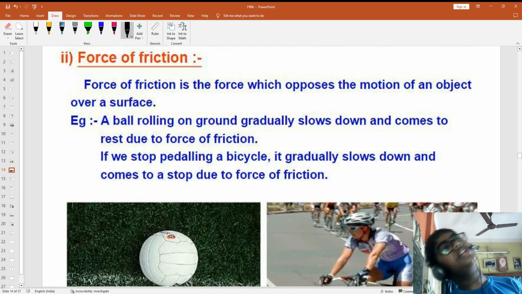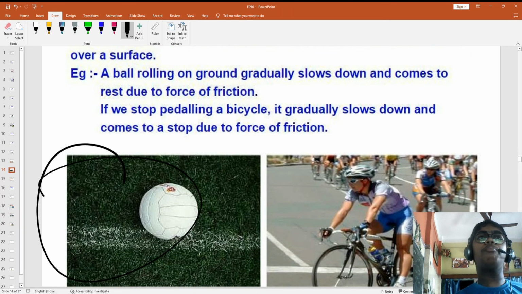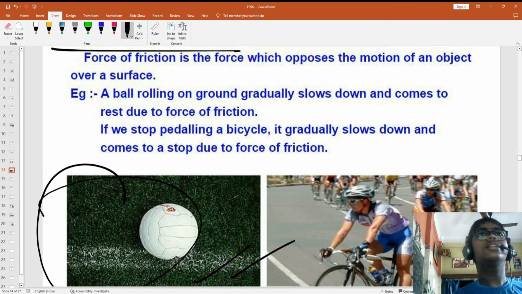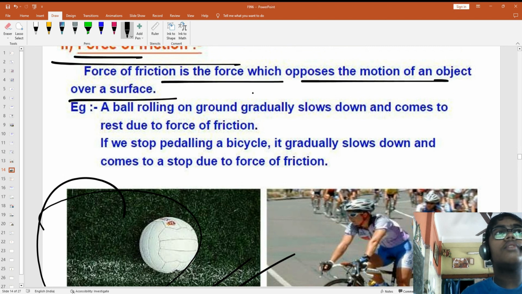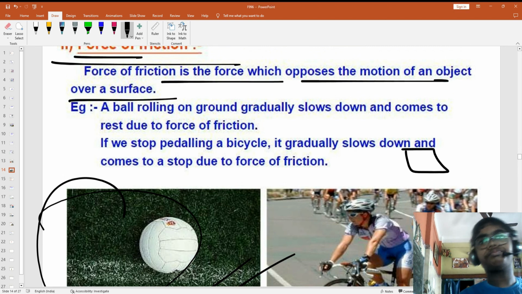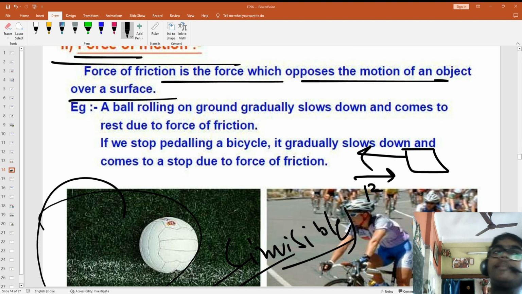There is one more force that is known as the force of friction. Have you seen a ball will stop after some time when you roll it? Because the force of friction is there, right? Force of friction opposes the motion over a surface. Means this is your object. If you are moving it this side, the force of friction will be there. That is invisible. You can't see it. Okay.